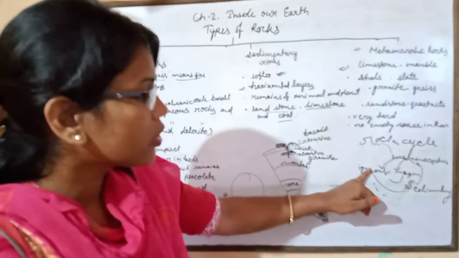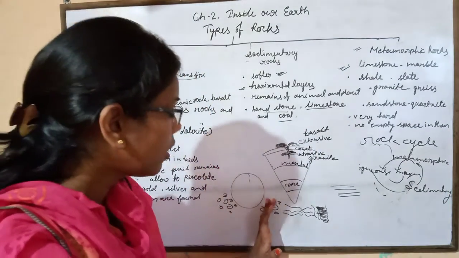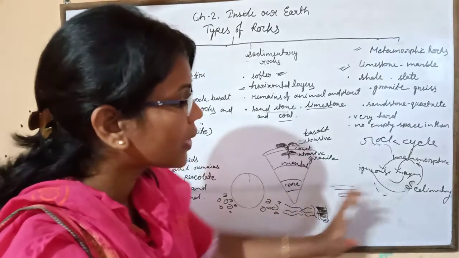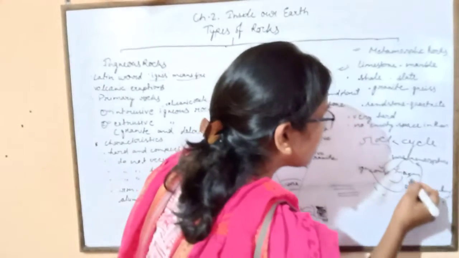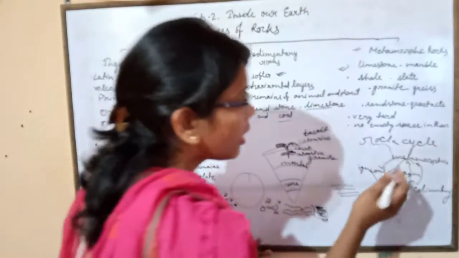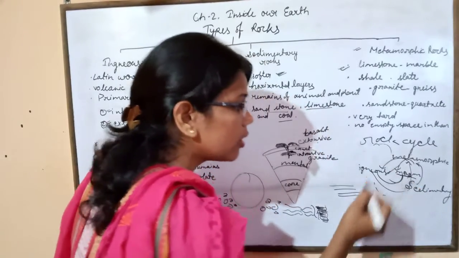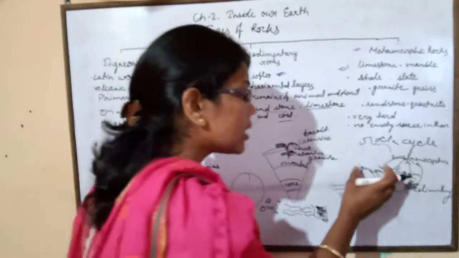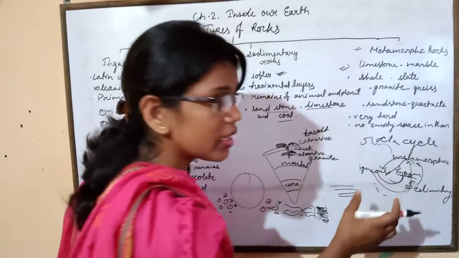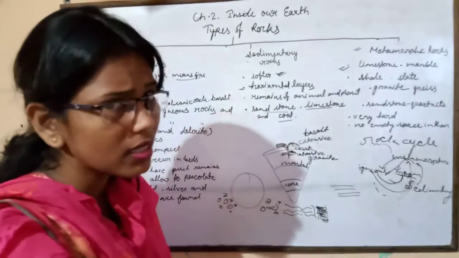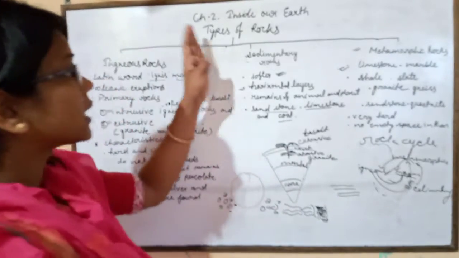Children, through the igneous rock, by weathering, erosion and transportation, sedimentary rocks form, and after that sedimentary and igneous rocks convert into metamorphic rock, and again metamorphic rock converts into magma, and then again magma converts into igneous rock. There is no ending and no starting point of the rock cycle. It is a continuous process and it always takes place. That is about the types of rocks.